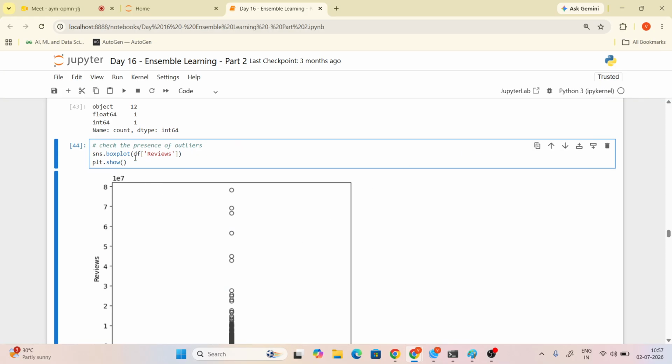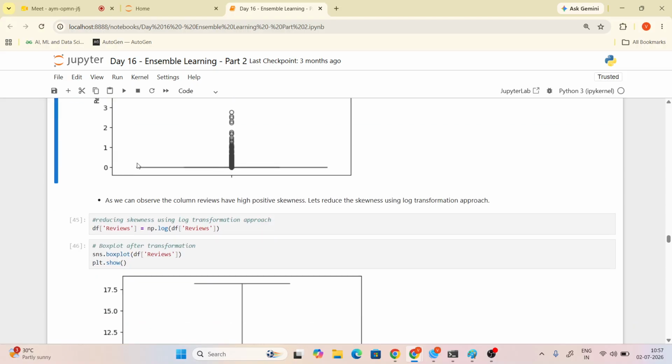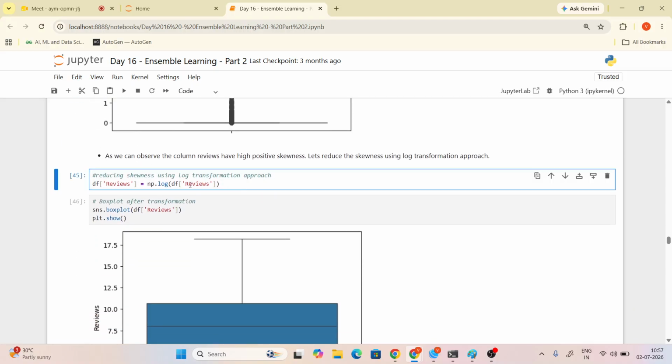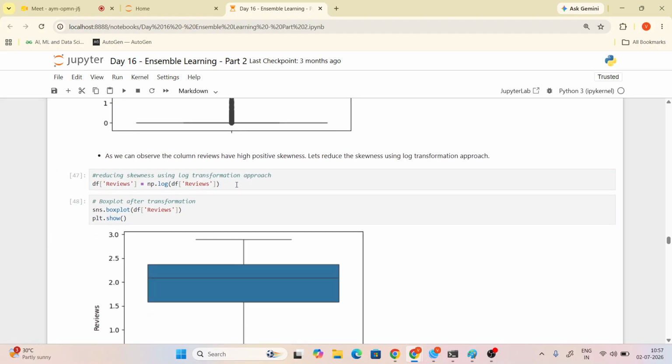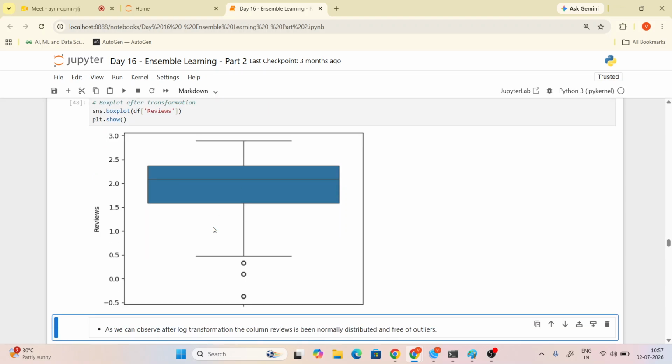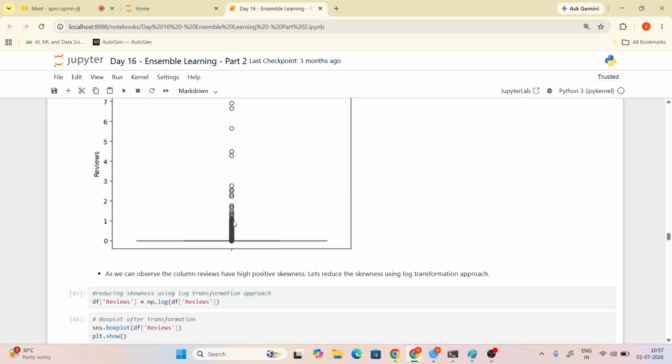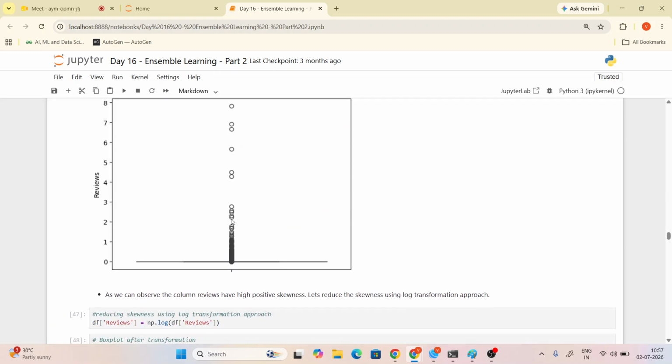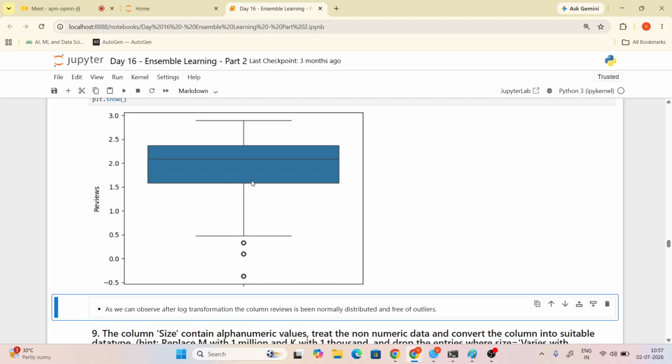Okay, so this is the box plot, and another one is review. So this is the log. Using the log function, we will display the reviews zoomed in. Have you got it? In this part we are seeing a zooming effect, like we are looking through a microscope, right?